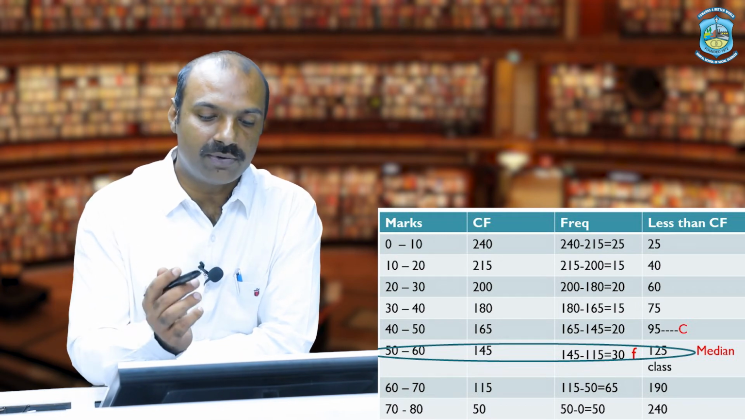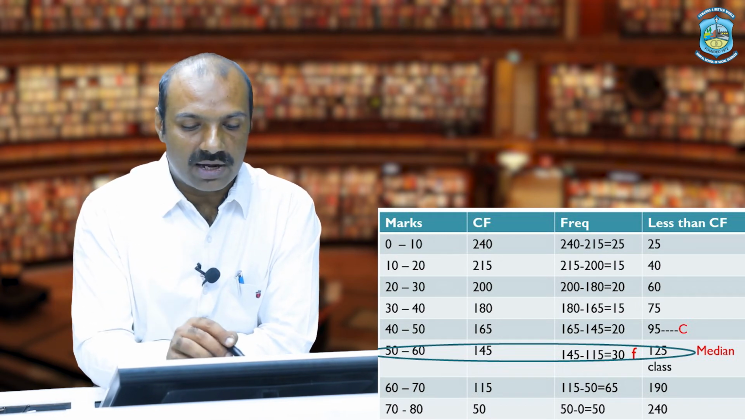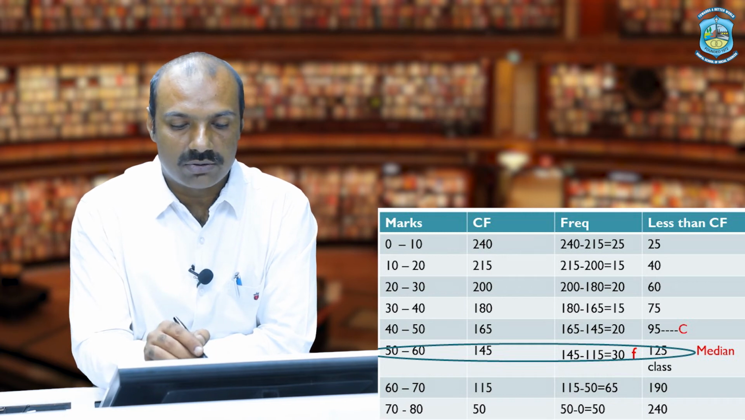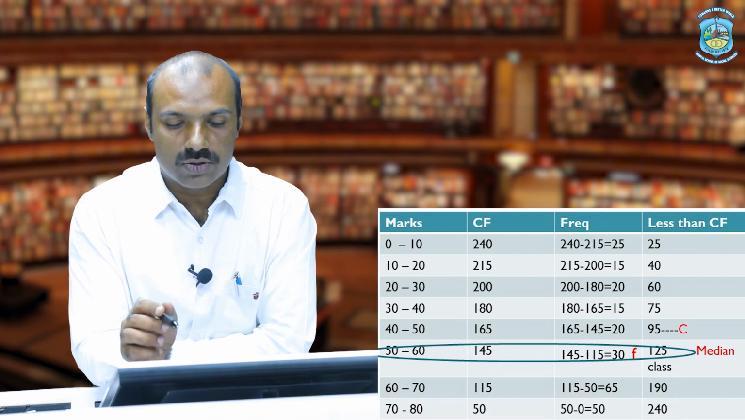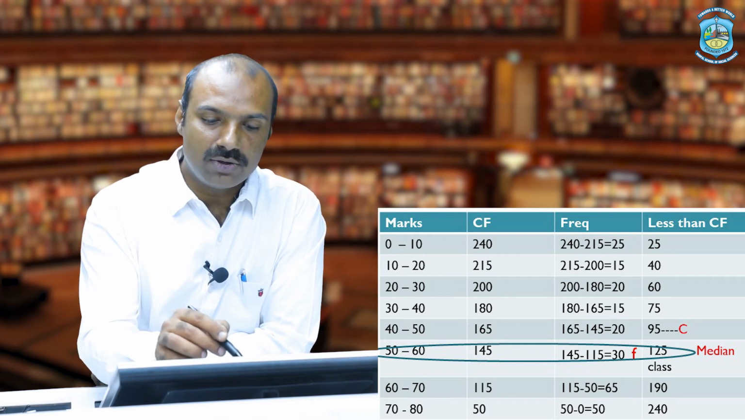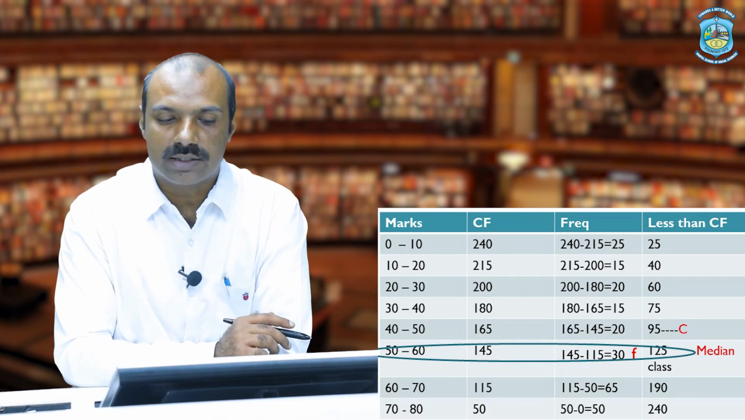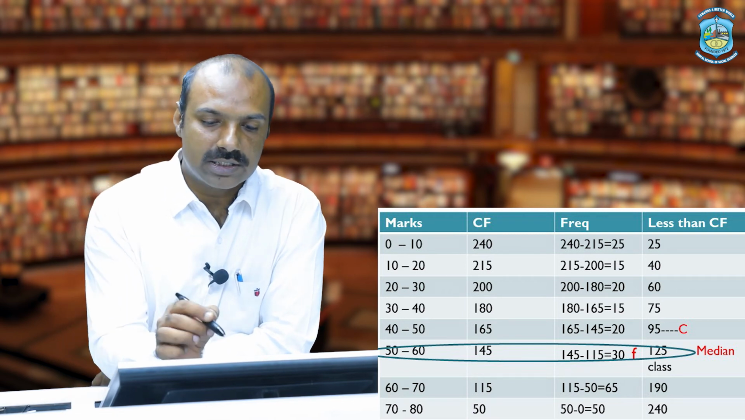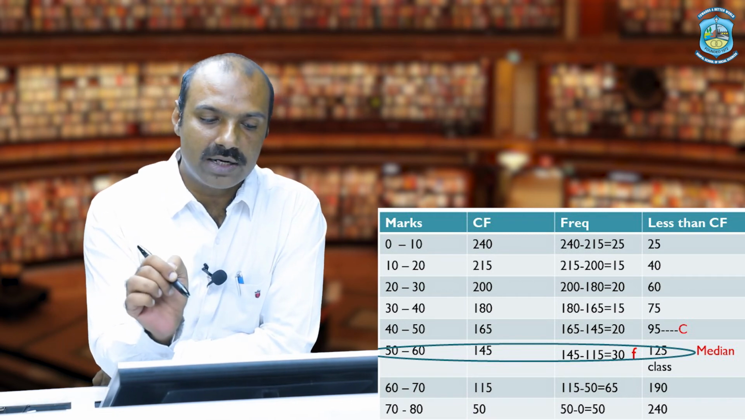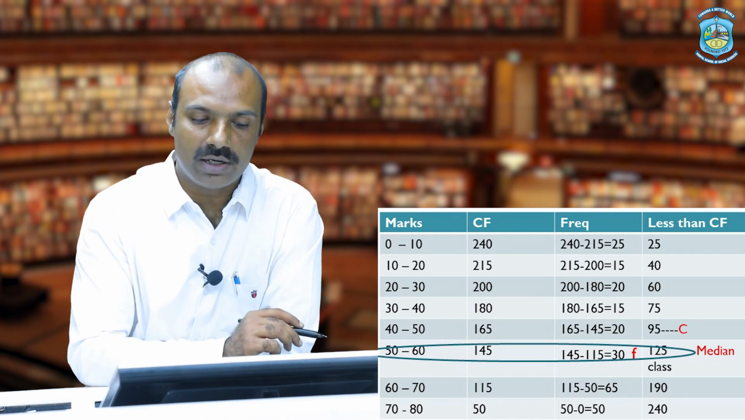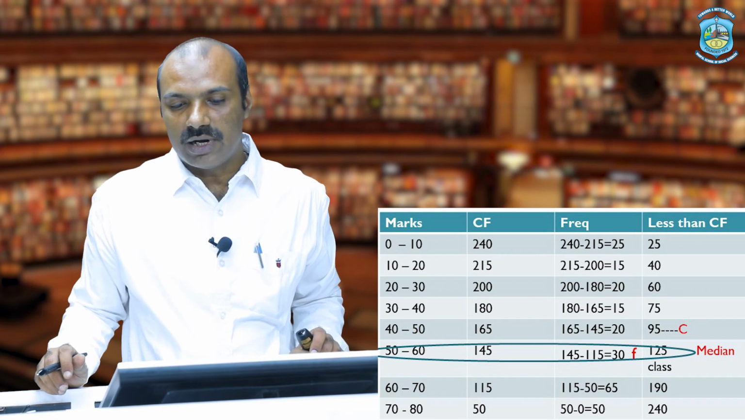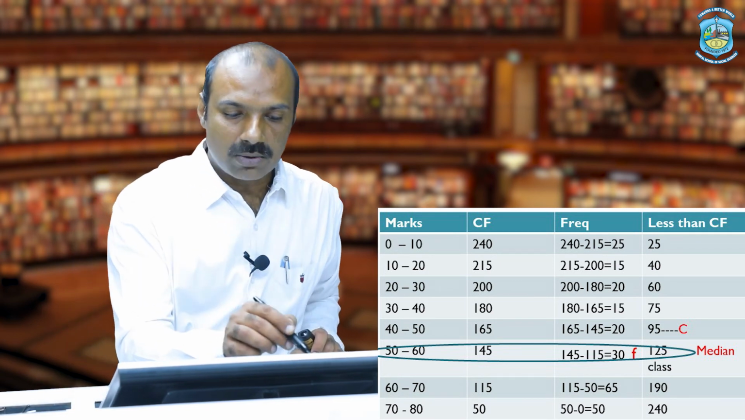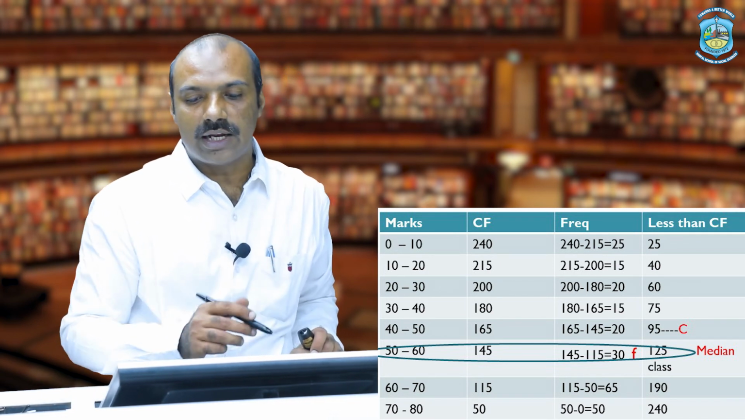Similarly, we are moving upward from the bottom. 165 minus 145 gives 20. 180 minus 165 is 15, and so on. Now all these values will be called frequencies. Now what does it show? It says there are only 25 students who got marks between 10 to 20.